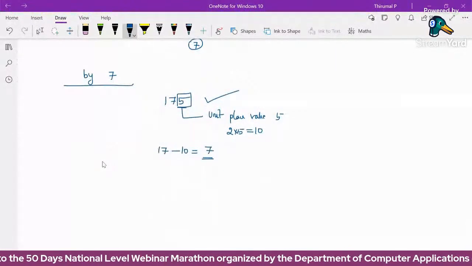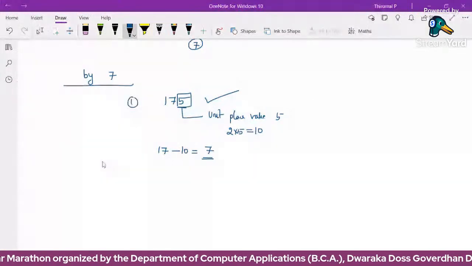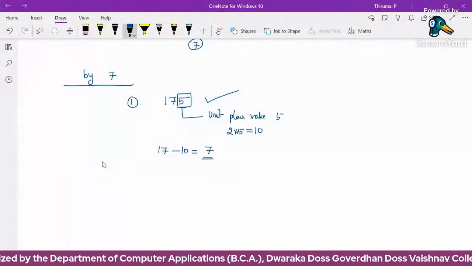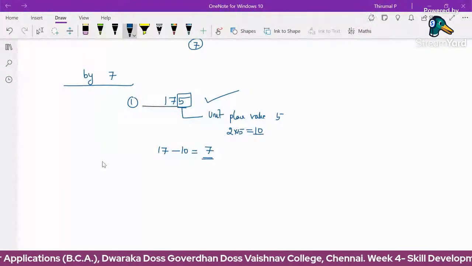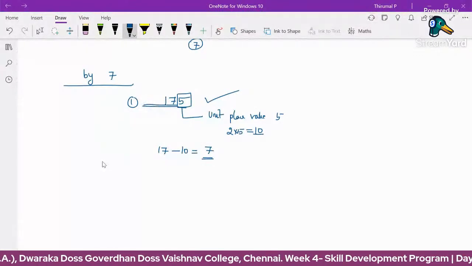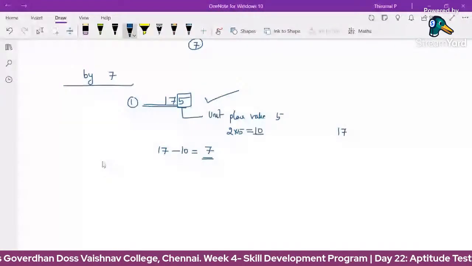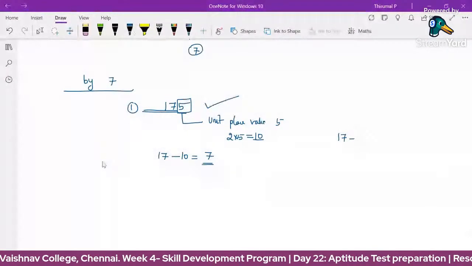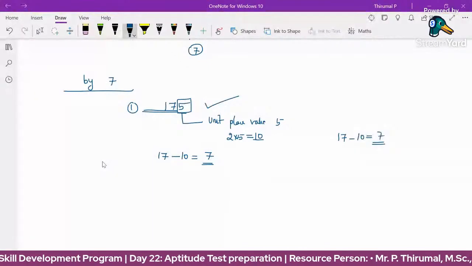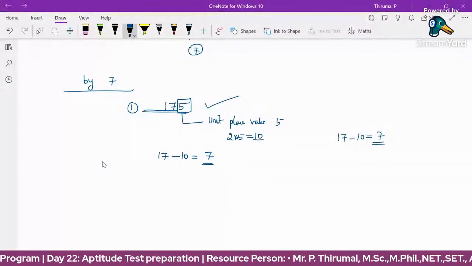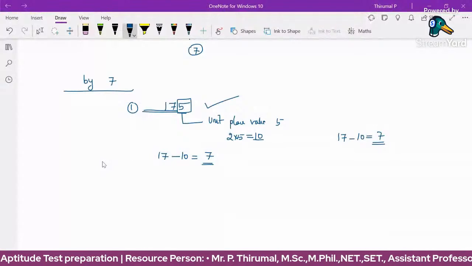So divisibility checking by 7: the first step is to double the unit digit value. Here 5 means 2 times 5, 10. Subtract this 10 from the remaining number, 17. Here 17 minus 10 is 7. Now check the divisibility condition for this 7. 7 is a multiple of 7, so 175 is divisible by 7.